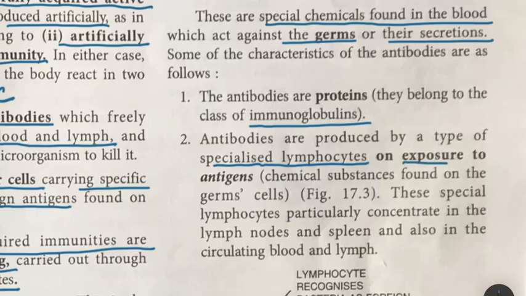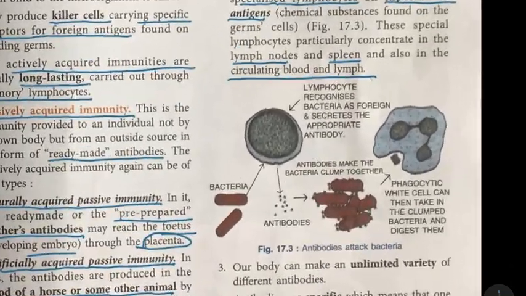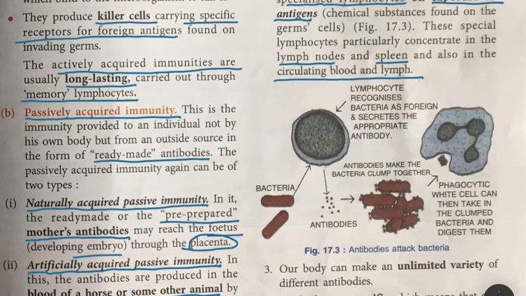Once exposed to antigen, the chemical substance found on the surface of the germs, these special lymphocytes concentrate on the lymph nodes and spleen, and also in the circulating blood and lymph, so that whatever germs have entered or whatever poisons these germs have secreted in our bodies are made harmless or killed by